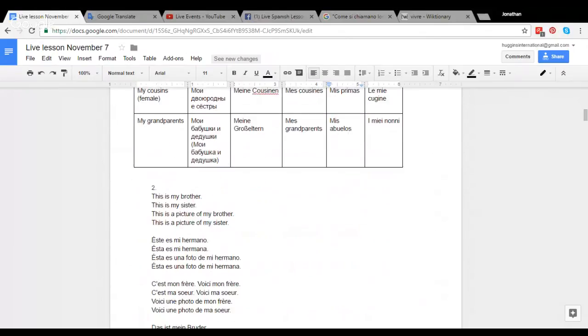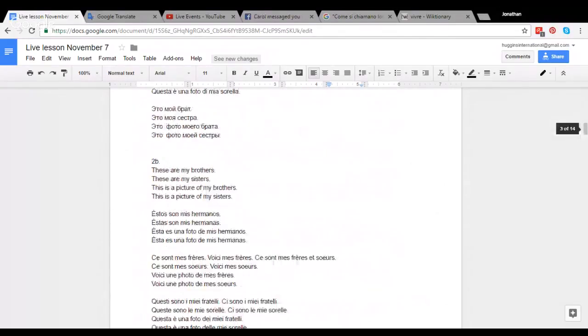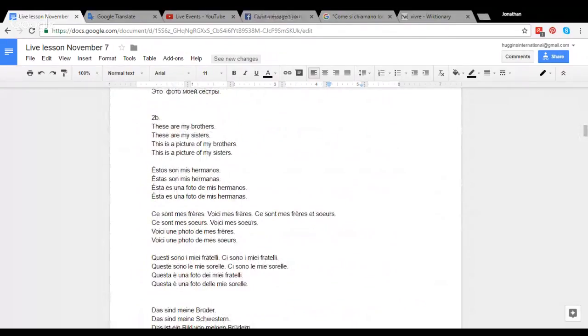So if I were identifying these people in the singular, I would be using este and esta. In the plural, I will use estos and estas, and I would use the verb son for the verb to be. So estos son mis hermanos, estas son mis hermanas.